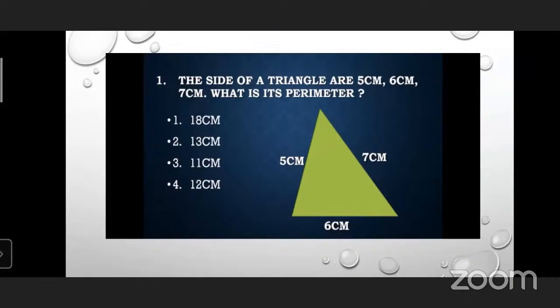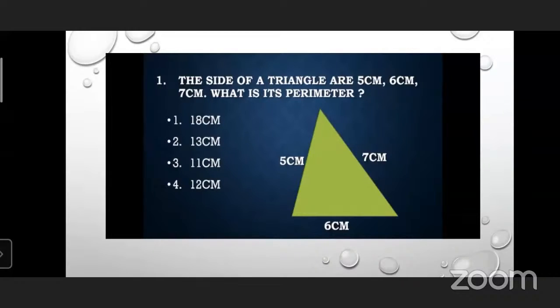You will get 18 centimeter. Yes. So option number 1 is the correct one. And you will find such types of questions in competitive exams. Now you are in 5th standard, so there is another scholarship exam. If you give the scholarship exam, you can find such types of examples in maths.